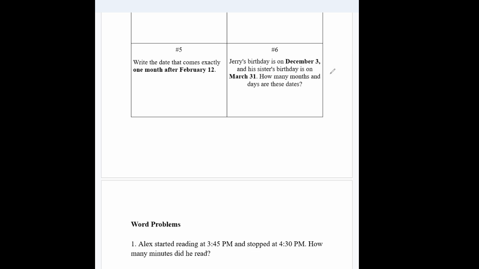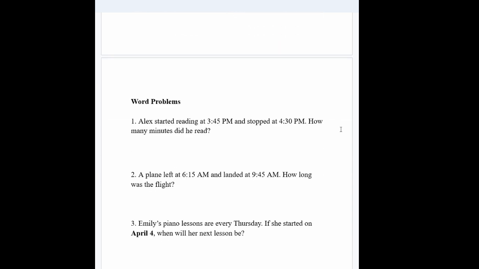Jerry's birthday is on December 3rd, and his sister's birthday is on March 21. How many months and days are these dates apart? I'm assuming at the end of the question. So December 3rd, December has 31 days, so that'd be 28 days until January. January has 31 days. February has 28 days, assuming it's not a leap year, and then March 31 days again. So 28 plus 31 plus 28 plus 21 would equal roughly 117 days, roughly.